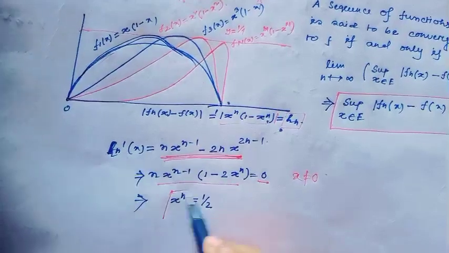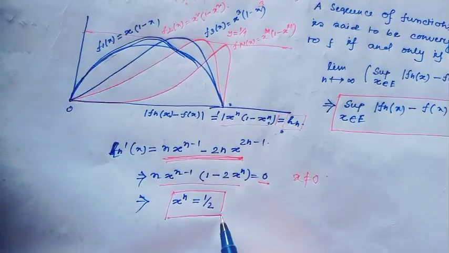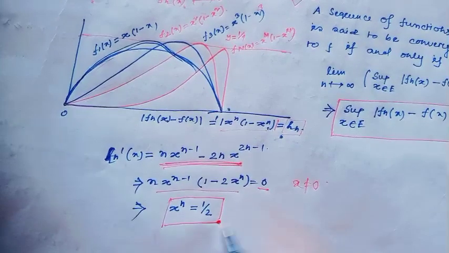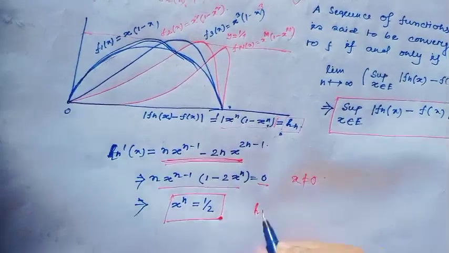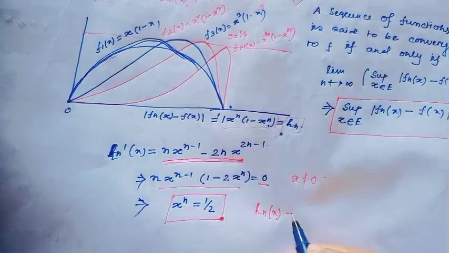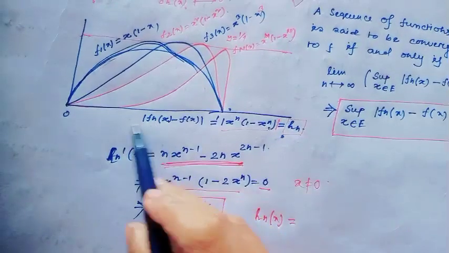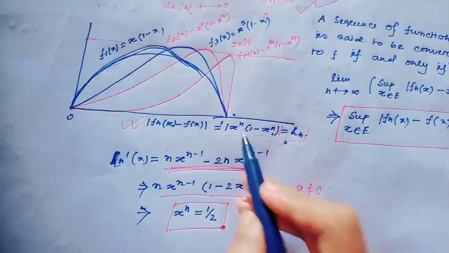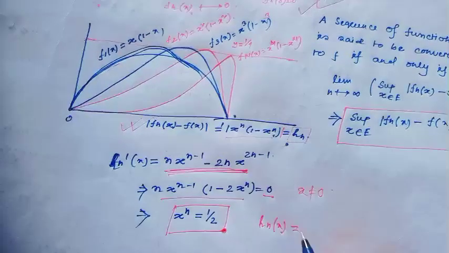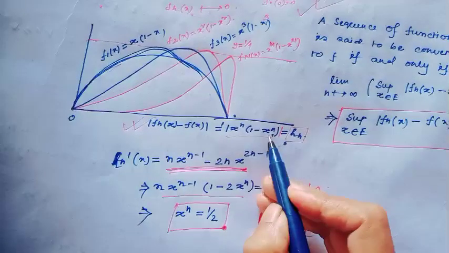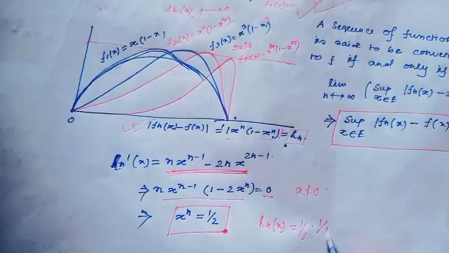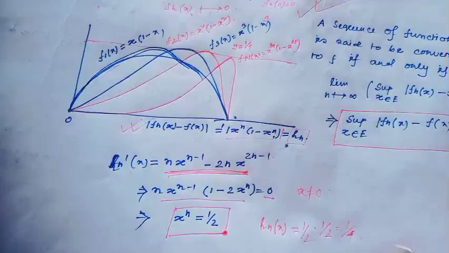That implies x to the power n equals half. That means the maximum value of this absolute value would be, here x to the power n is half, and here also half, so half times half, which is equal to 1 over 4.